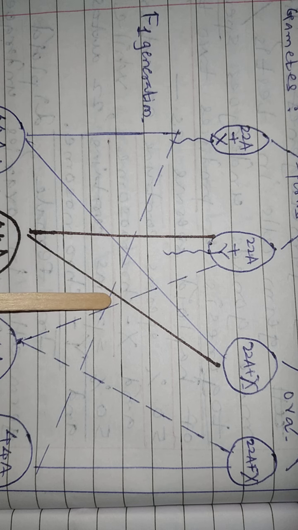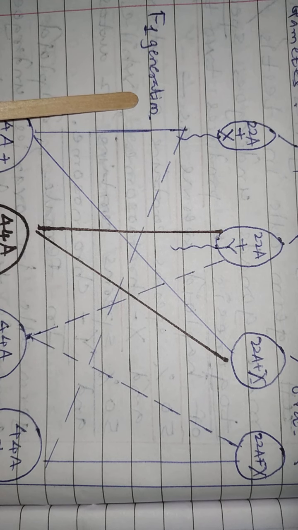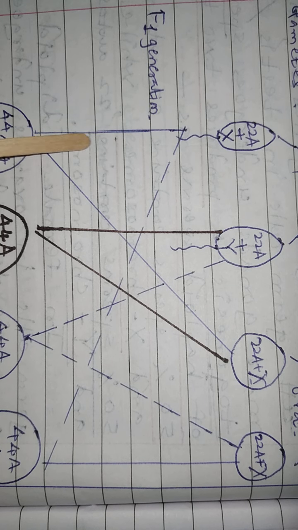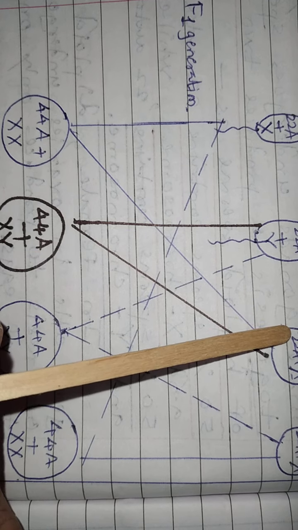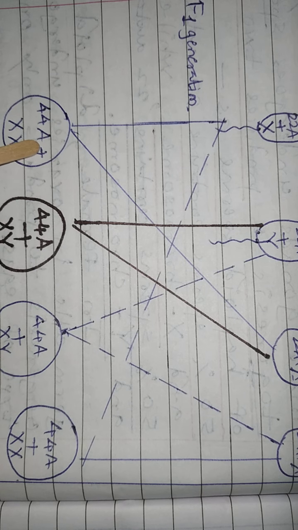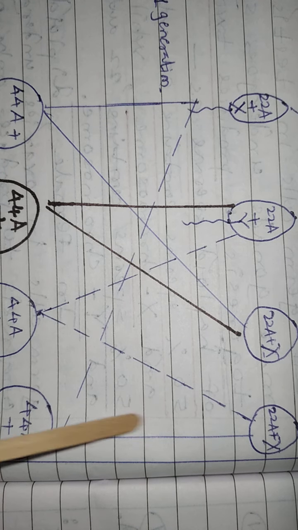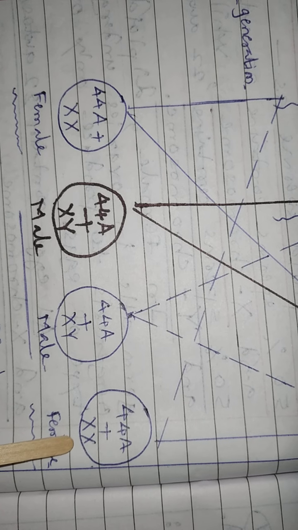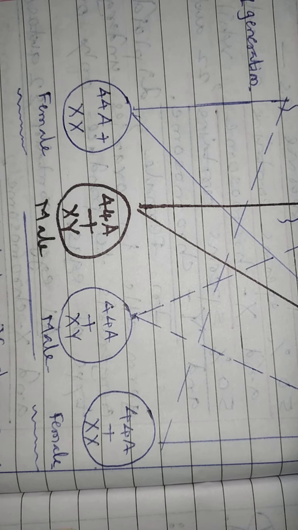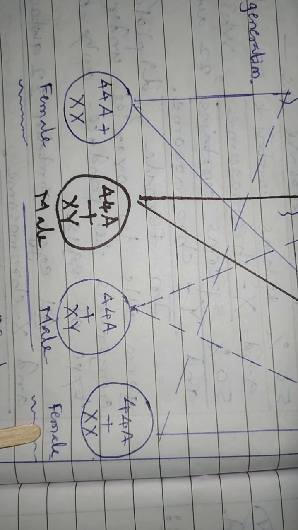Due to the act of fertilization, that is fusion of gametes, the F1 generation is produced. The first gives rise to 44 autosomes and 2 X chromosomes. Then the second also gives 44 autosomes with 2 X chromosomes. So these two individuals conceived are female individuals.